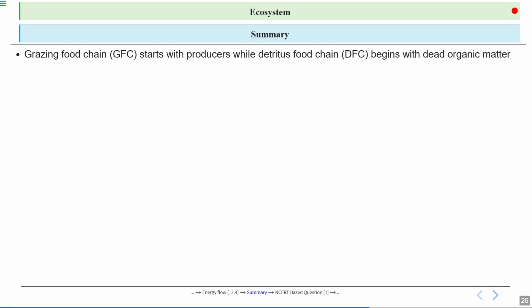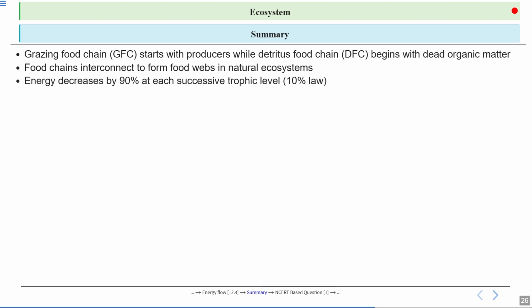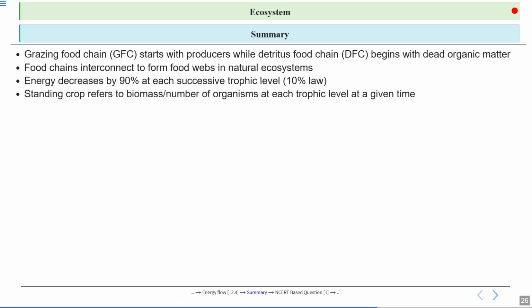We also talked about the grazing food chain. The grazing food chain starts with the producers, while the detritus food chain begins with detritus, which is dead organic matter. Food chains interconnect to form food webs in the natural ecosystem. Energy decreases by 90% at each successive trophic level, so only 10% of energy is transferred to the next trophic level. A standing crop refers to the biomass or the number of organisms at each level at a given time.